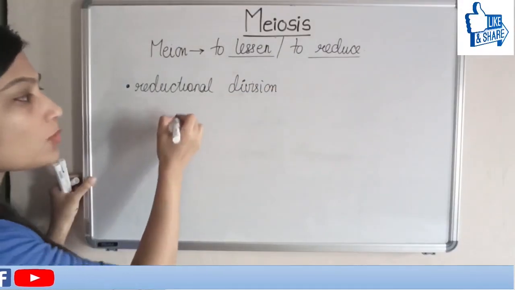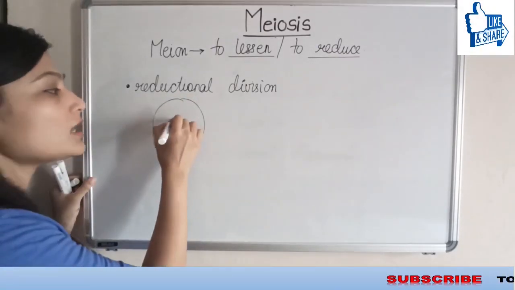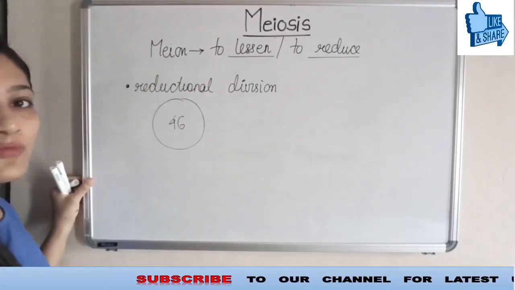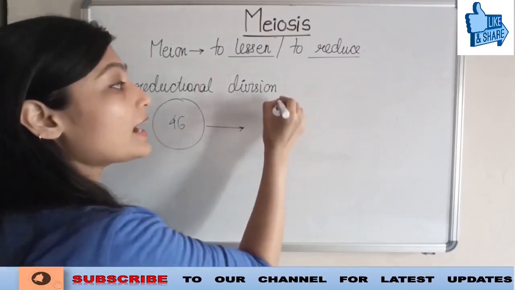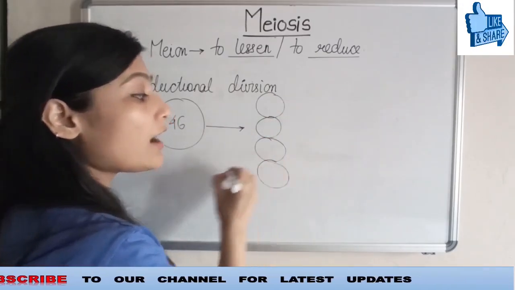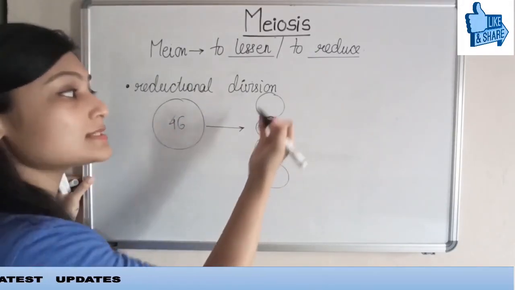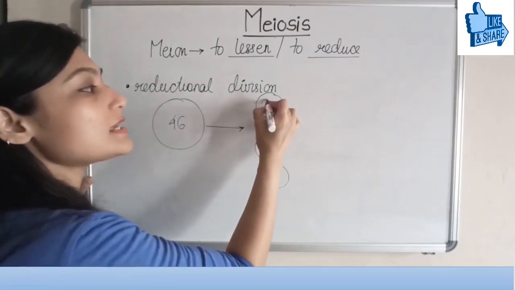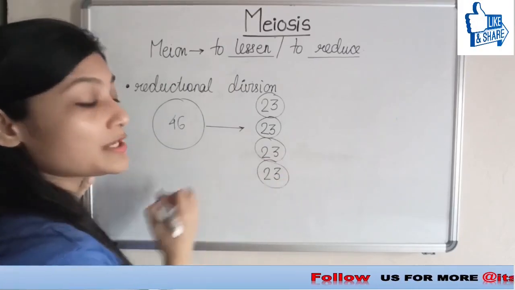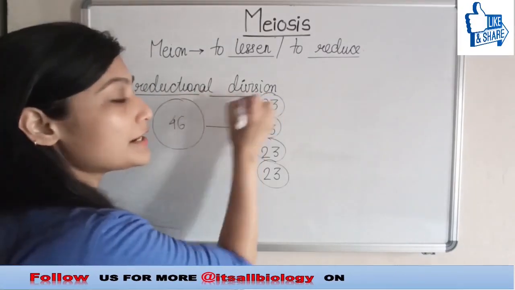Let's see. Suppose this is a cell. We know that in a human cell there are 46 chromosomes present. But after the process of meiosis, the cells are going to have half the number we have taken. Suppose we have taken 46 here. So after the process of meiosis, each cell is going to have 23 chromosomes. This is why it is known as reductional division.